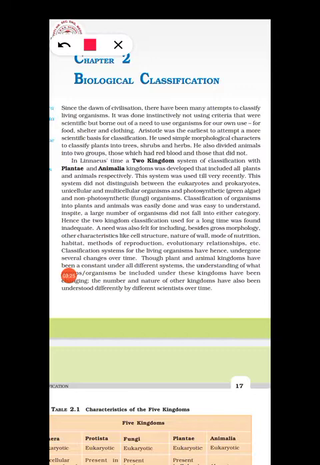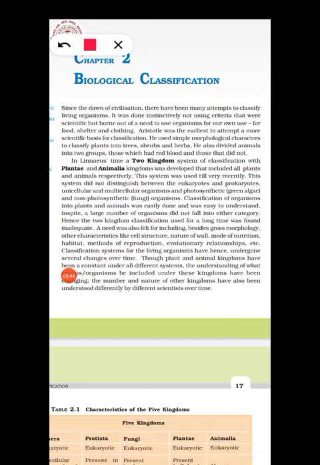Later on it was found that some more criteria should be included to classify organisms, because this classification was mainly based on morphology.